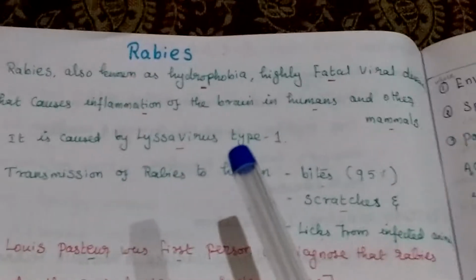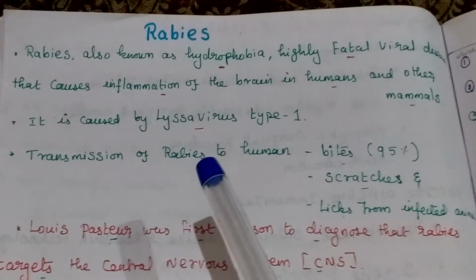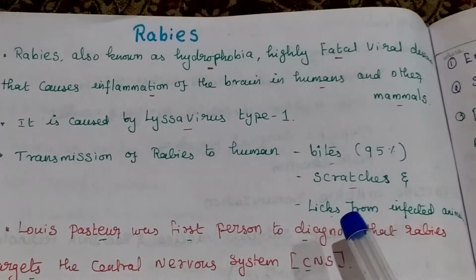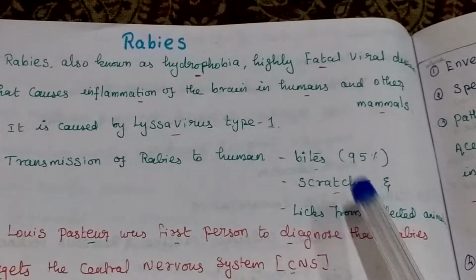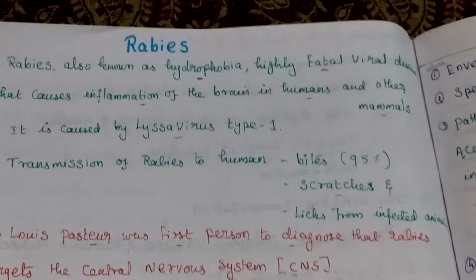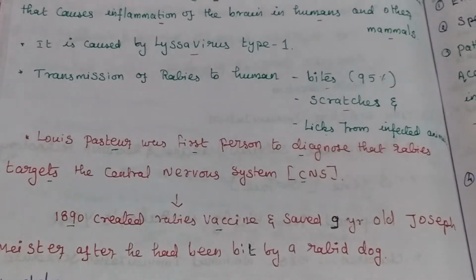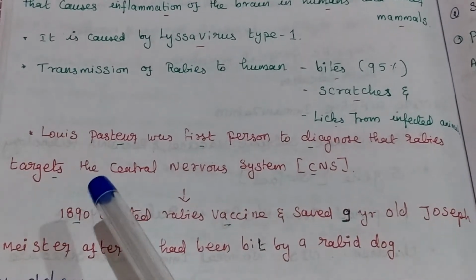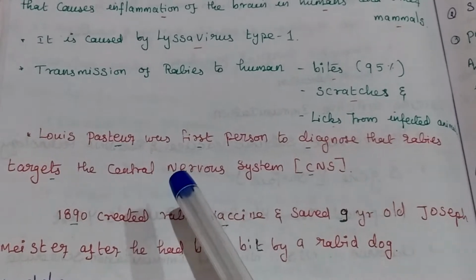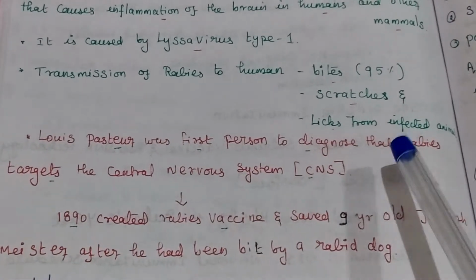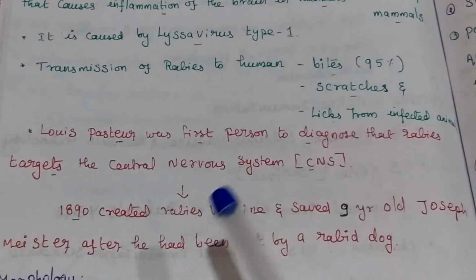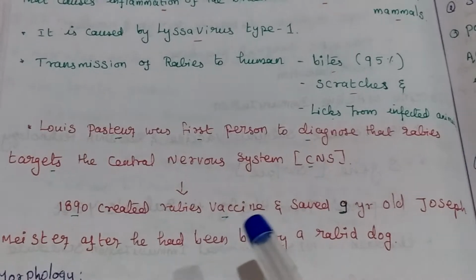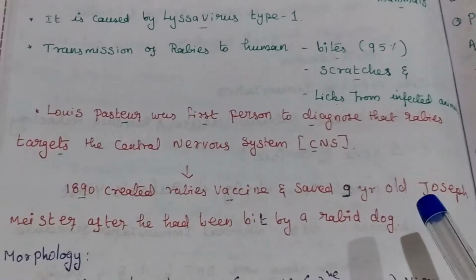Lyssavirus type 1. Then transmission of rabies to humans: 95% through bites, scratches and licks from infected animals. Only these three ways transmit it to humans. Louis Pasteur was the first to find that rabies targeted the central nervous system. In 1890, he created the rabies vaccine and saved a 9-year-old boy.